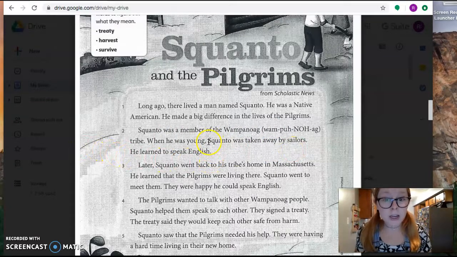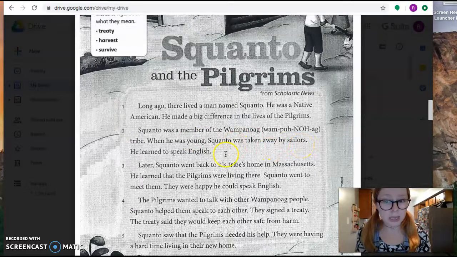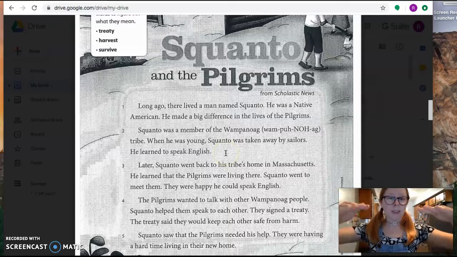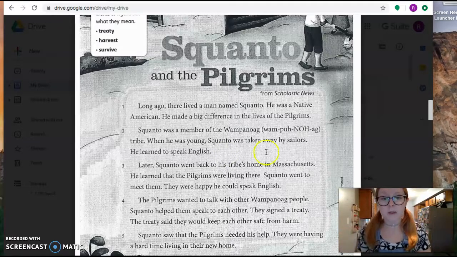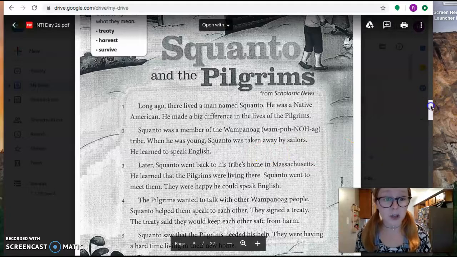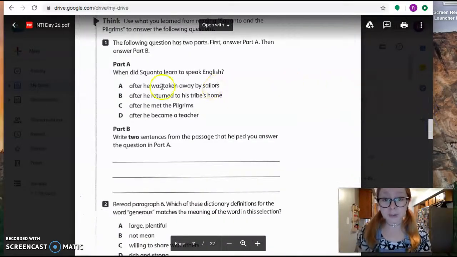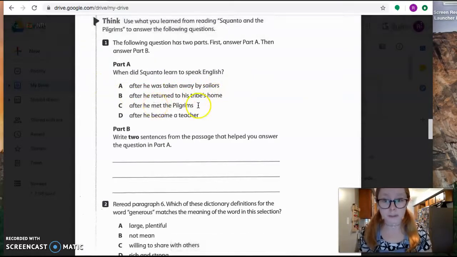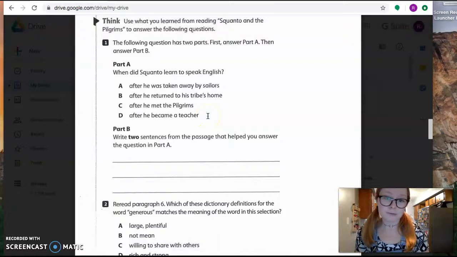So if I were looking right here, Squanto was taken away by sailors. Then he learned to speak English. That's sequence of events. First, he was taken away by sailors. Then he learned to speak English. Do you see how that happened? They probably spoke English, and that's how he learned. So if we go back to that question, was it after he was taken away by sailors, after he returned to his tribe's home, after he met the Pilgrims, or after he became a teacher? A, right, after he was taken away by sailors.